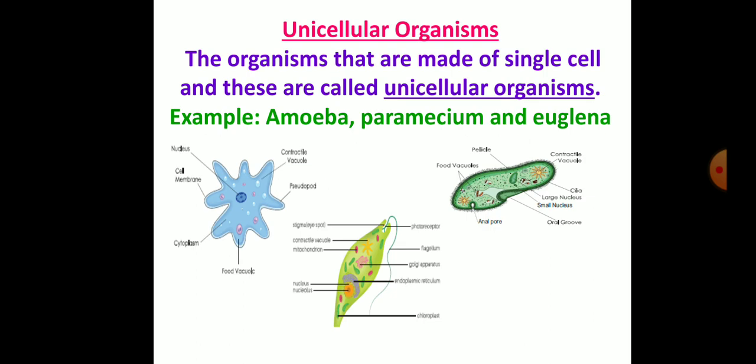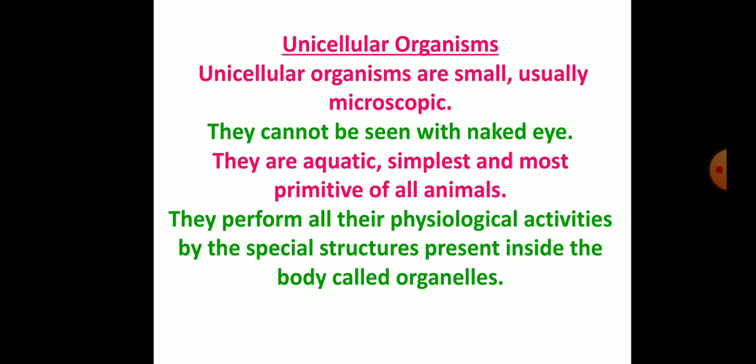The organisms that are made up of single cells are called unicellular organisms. Example, amoeba, paramecium, and euglena. Unicellular organisms are small, usually microscopic. They cannot be seen with naked eye. They are aquatic, simplest, and most primitive of all animals. They perform all their physiological activities by the special structures present inside the body called organelles.